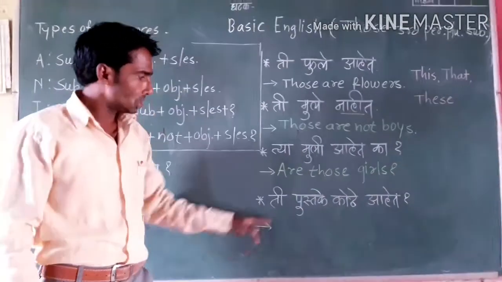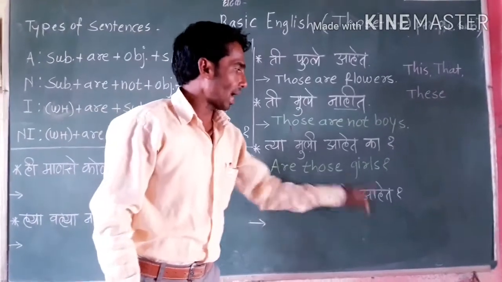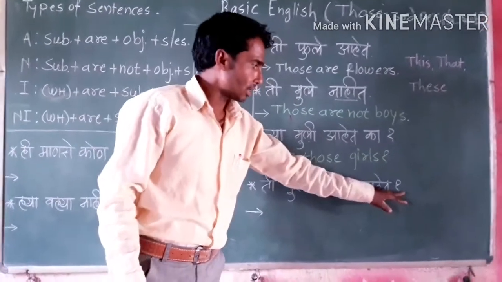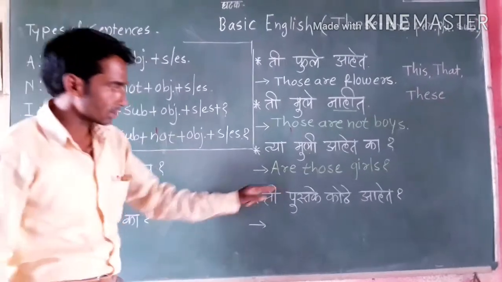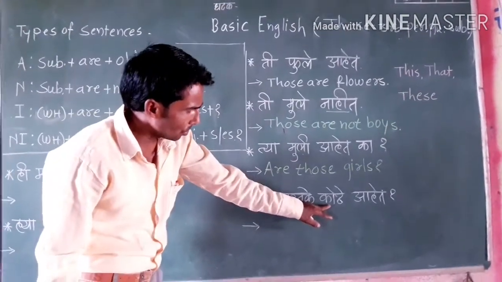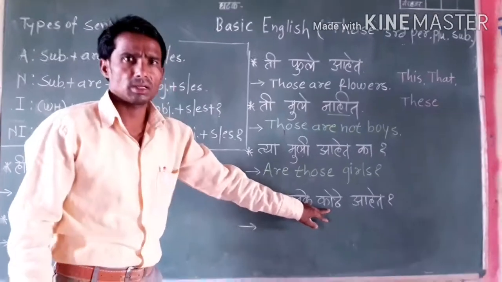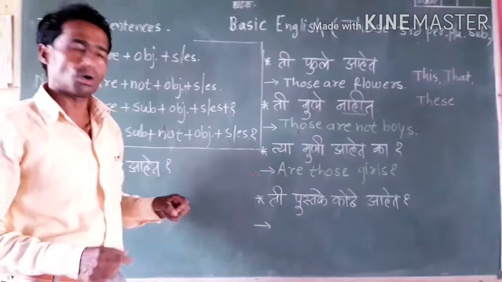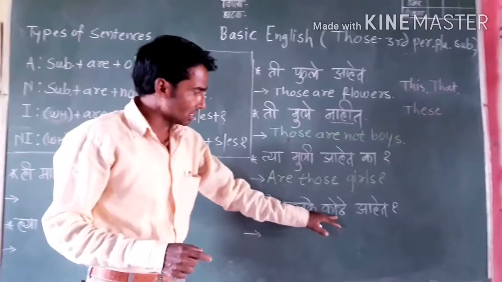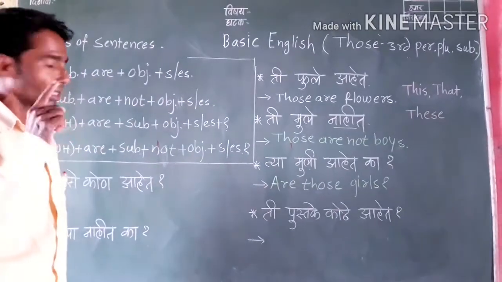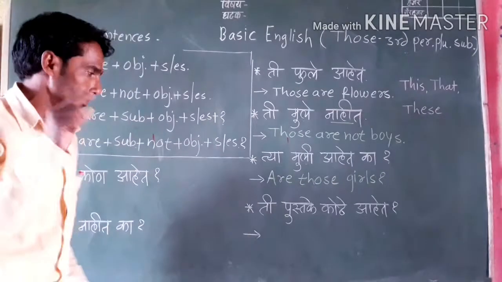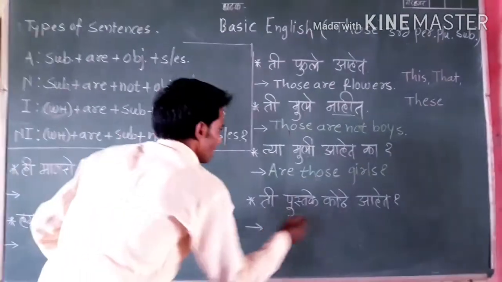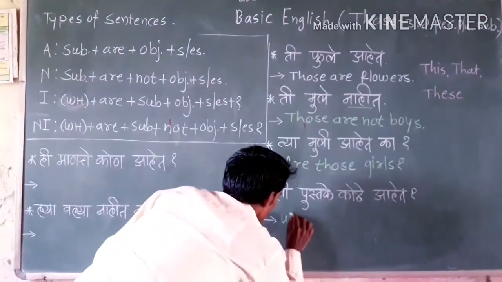Next sentence: ती पुस्तके कोठे आहेत. There is a question mark. This is also an interrogative sentence. But look at this word kothe. This is a WH family member. So remember, keep in mind, if there is any WH family member, then use at the beginning kothe, where.